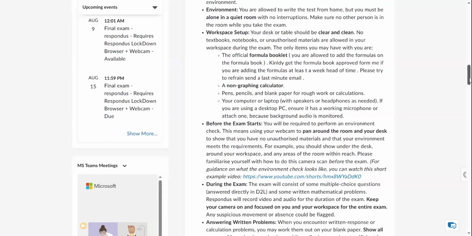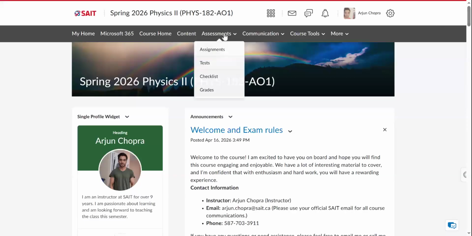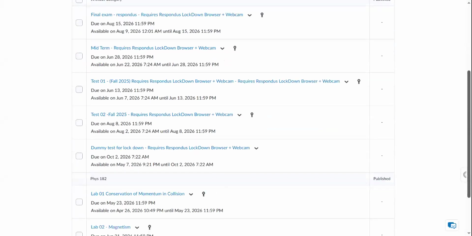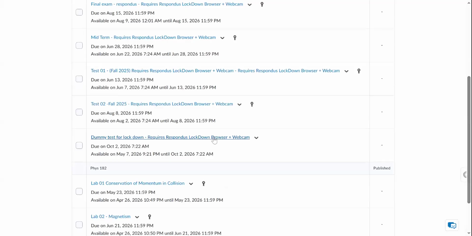I have also provided a dummy test down here under assessment, then test. If you are new to physics, new to SAT, and you have never taken any course with me, you can do this dummy test so that you have an idea of what to expect. For example, how your environmental setting of your room should be, and what you can carry and what you cannot carry.